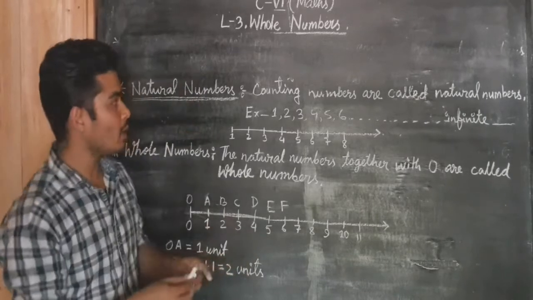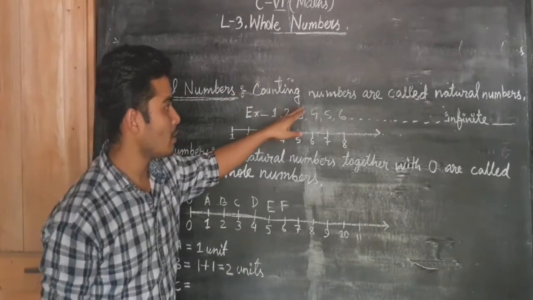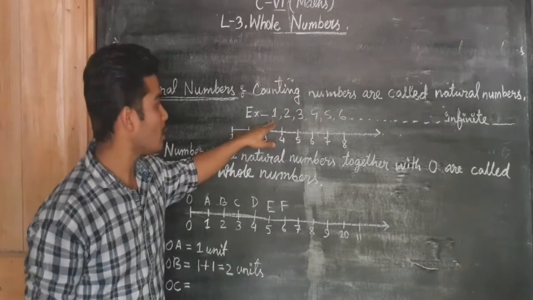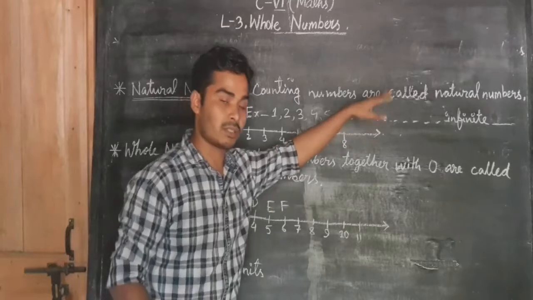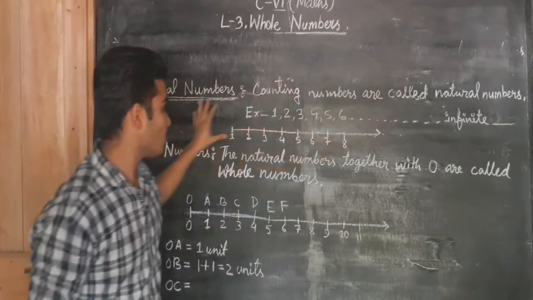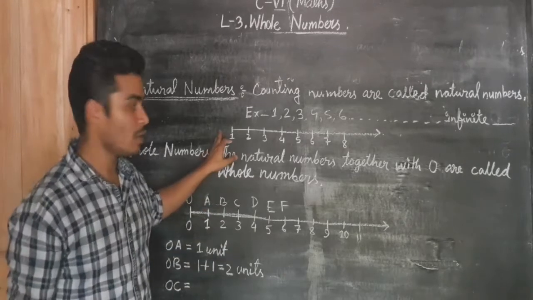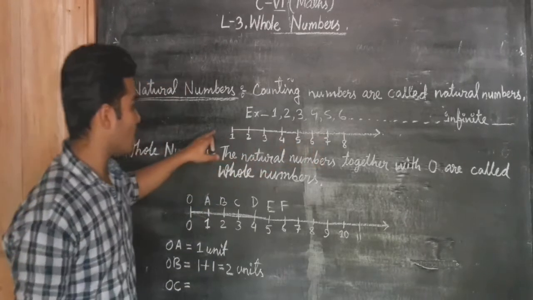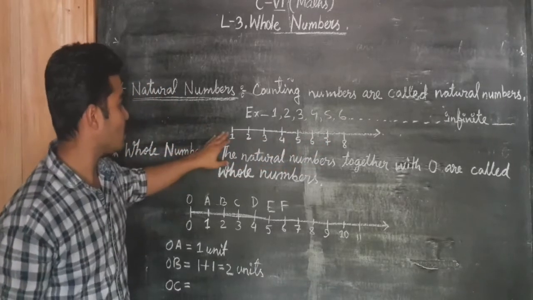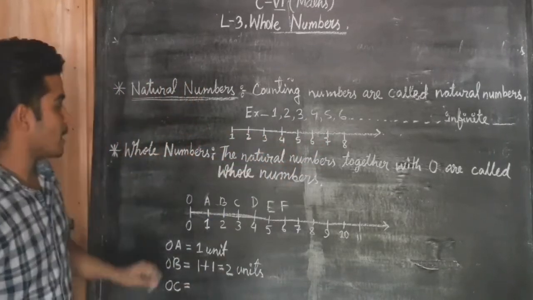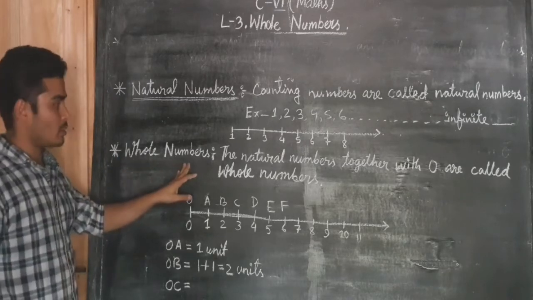We will always start from 1. So that is natural. That is why we include in natural numbers only those numbers which start from 1: 1, 2, 3, 4, 5, 6, etc. to infinity. You can see there is no 0 in the natural number line. This is the natural number line. There is no 0. Now let us move to the next number, that is whole numbers.